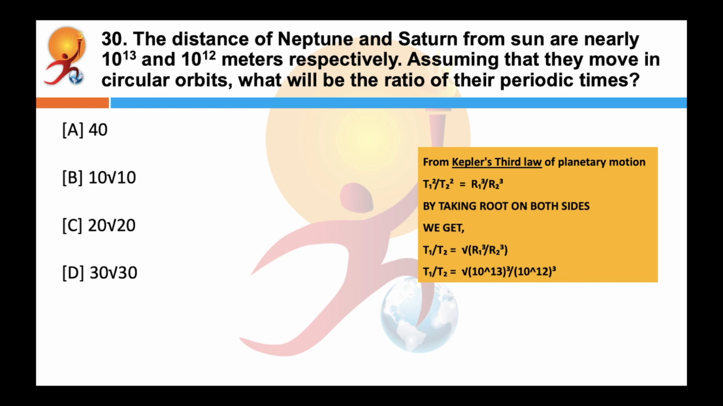The distance of Neptune and Saturn from Sun are nearly 10 raised to 13 and 10 raised to 12 meters respectively. Assuming that they move in circular orbits, what will be the ratio of their periodic times? Here, looking at the formula, we'll get the answer as B, 10 root 10. Again, here we are using the Kepler's third law.